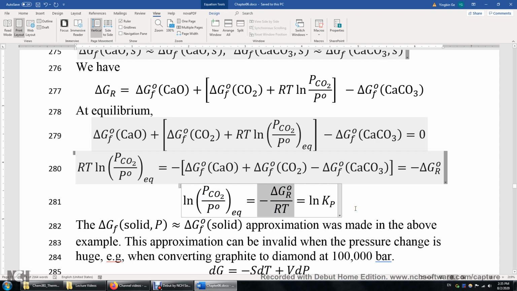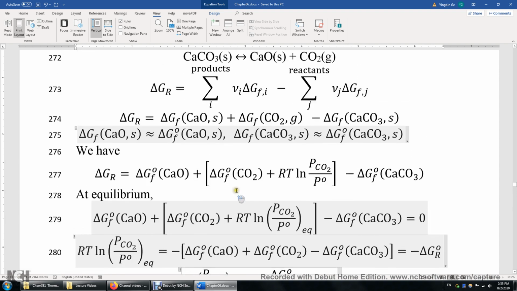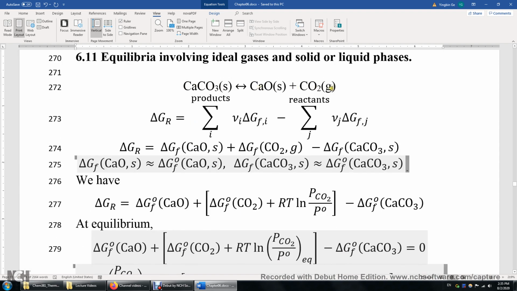So the equilibrium constant is the pressure of CO2 over P naught. Again, if you look at this reaction, there are three chemicals, but only one is a gas. The other two are solids. When we write out the equilibrium constant of pressures for this kind of reaction, we don't care about solids and liquids. We just look at the gases. There's only one gas here with a coefficient of 1, on the product side. Therefore, the equilibrium constant is simply the pressure of CO2 over P naught to the power of 1. Again, don't worry about solids or liquids.